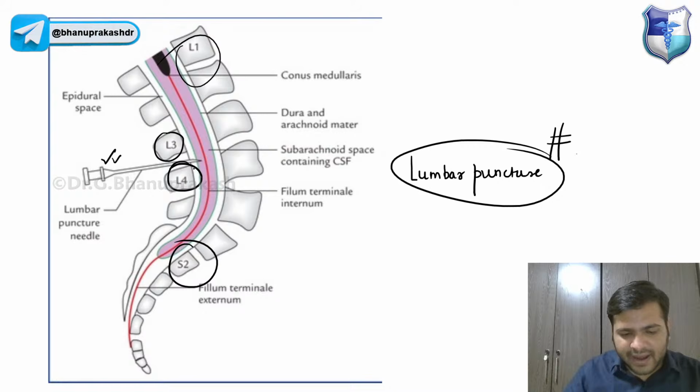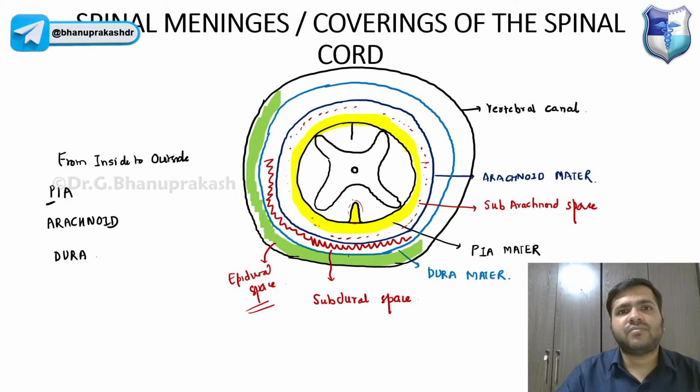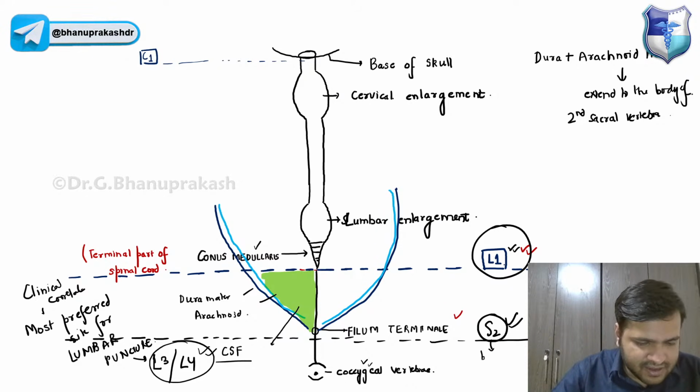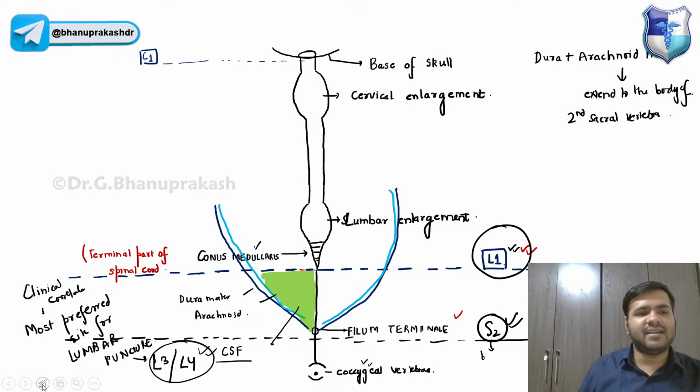Obviously, there is no spinal cord, and the dura mater and the arachnoid mater end there, so we can take it easily from there. Is it clear, everyone? The most preferred site for lumbar puncture is this. Yes, the safest and most preferred site is L3 and L4.